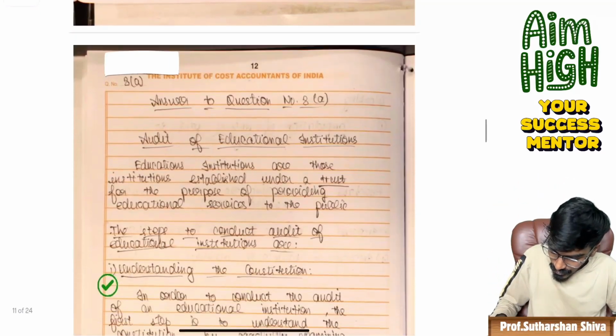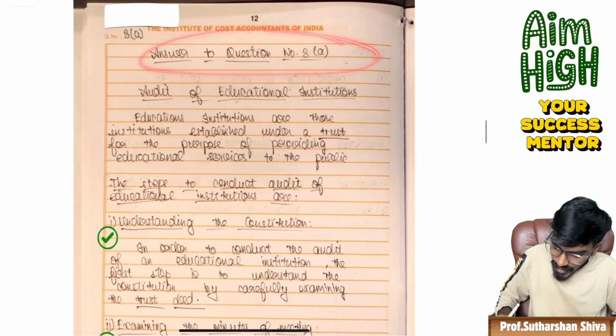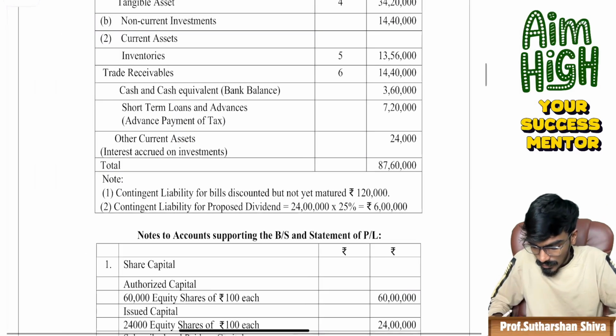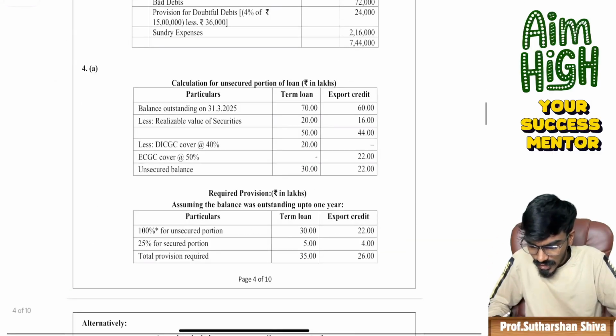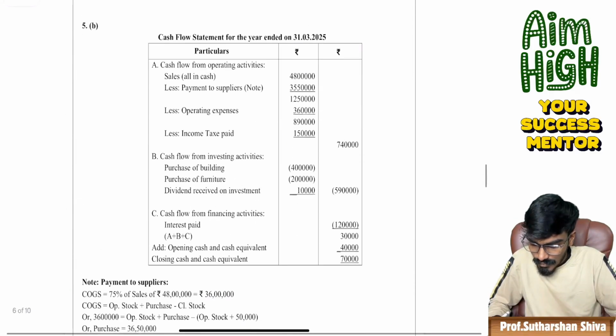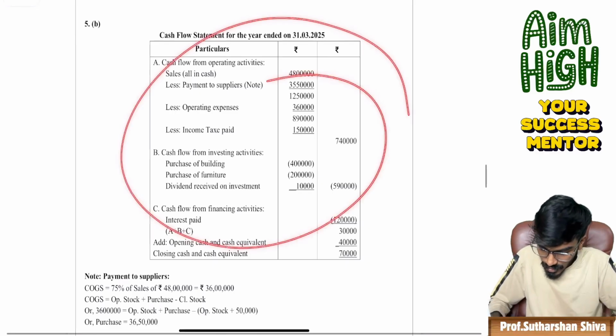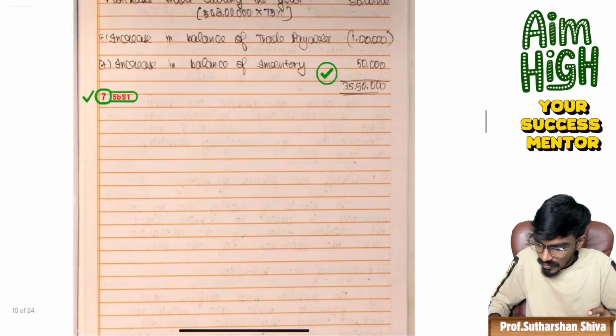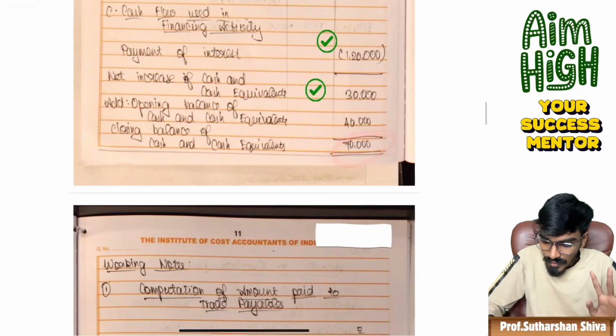Listen. Now come to question number 8A. 8A is again about auditing. We'll go to the answer key now. Okay, for the cash flow statement, I have not gone to the answer key, because all the answers match everything. So 70,000, 70,000, 70,000, the student has given with full marks.